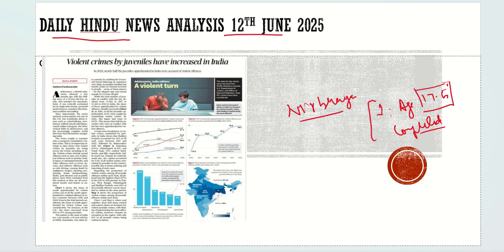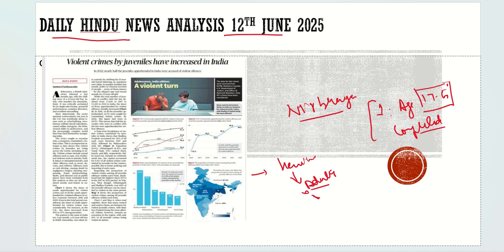For these criminals who had not completed 18 years, they are seen as juveniles, seen as not adults, and for them the law states different things. What does the law state for them? The law states that if any heinous crime is done by them, they won't be treated as adults.